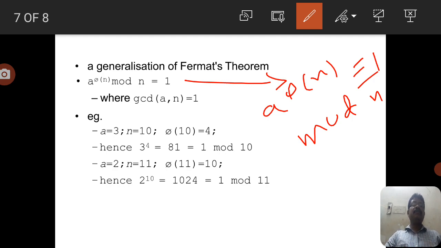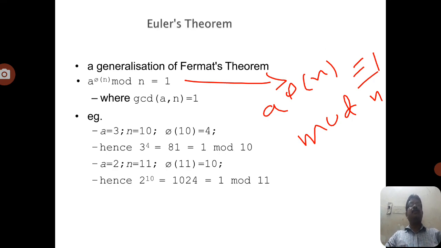So this equation can be derived with the help of Euler's theorem. Euler's theorem is based on the concept of the Euler totient function. The Euler totient function is phi of n, which for a prime n equals n minus 1.